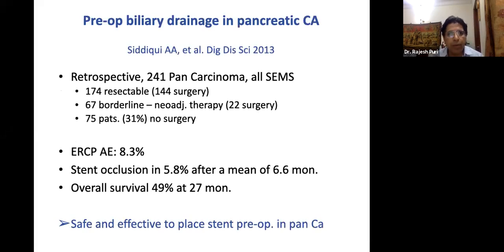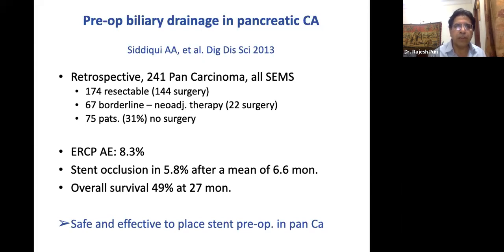Now, if you look at preoperative biliary drainage in pancreatic malignancy, this is the article, a retrospective study in 241 patients of pancreatic carcinoma by Siddiqui, published in Digestive Diseases and Sciences in 2013. What they have shown is that preoperative biliary stenting is safe and effective in pancreatic carcinoma. The adverse events are acceptable. Stent occlusion is seen in around 5.8% of cases after 6 months.